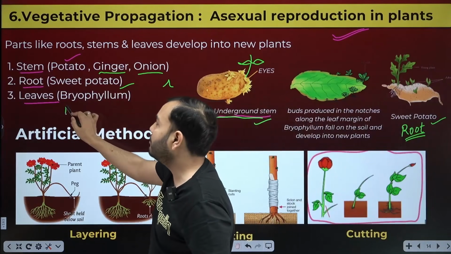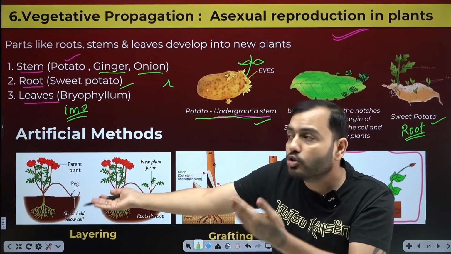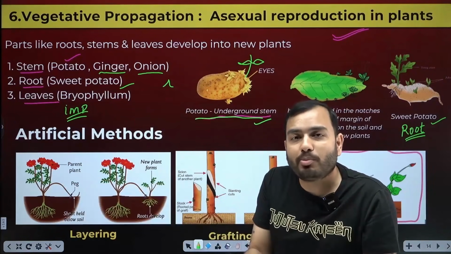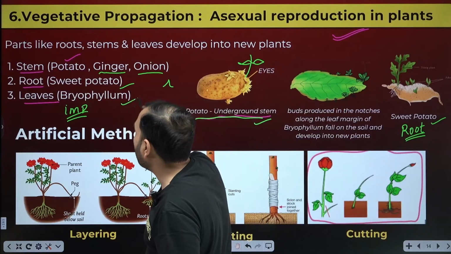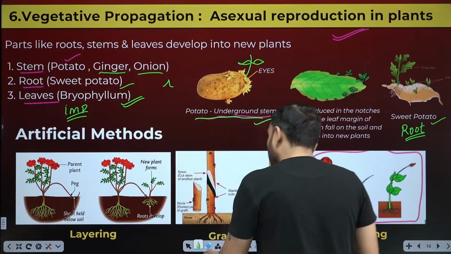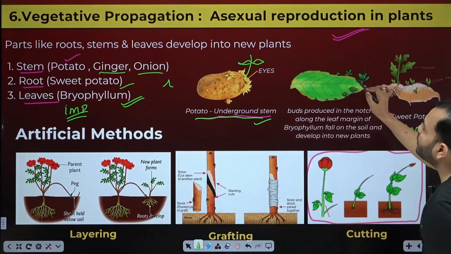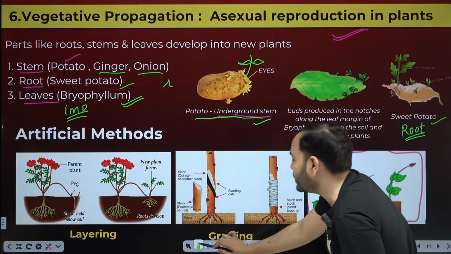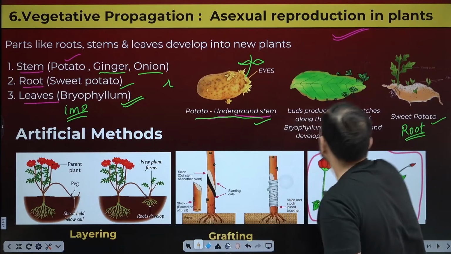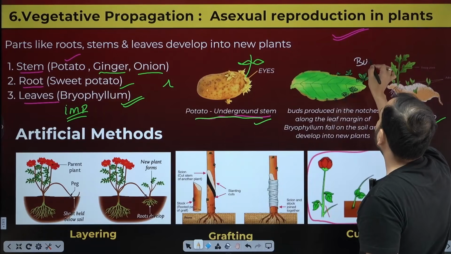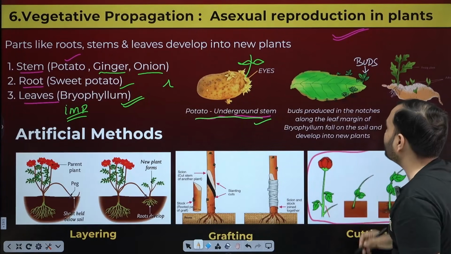The third example is very important. From the leaf, a new plant is formed. Think, if I cut a plant's leaf and bury it, will a new plant grow? No, yaar. Not all leaves do it. There are a few, like a plant called bryophyllum. This is the leaf of bryophyllum. At its corner, small buds start emerging. In the corner of the leaf, small plants of this kind start forming like this.